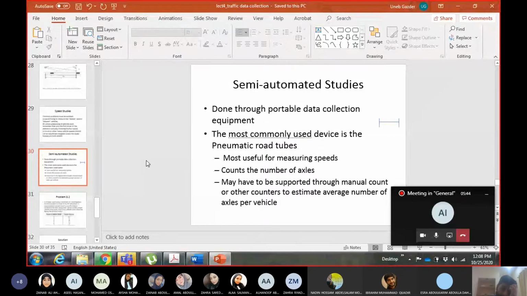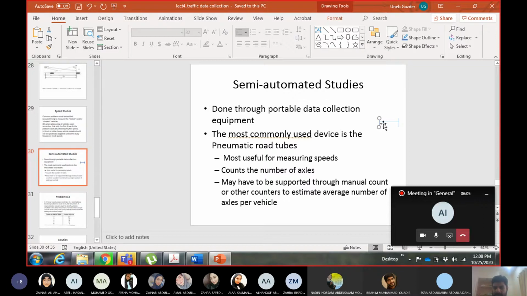The most commonly used device, as I said, is the pneumatic road tube, and this device can be used for measuring the speed. But the main function of this device, a pneumatic road tube, is to count the number of axles. Now, what is an axle? I think I explained earlier as well, but I will do it again. You cannot rely on your memories. So we have two tires of the vehicle, and there's a rod which is connecting the two tires.